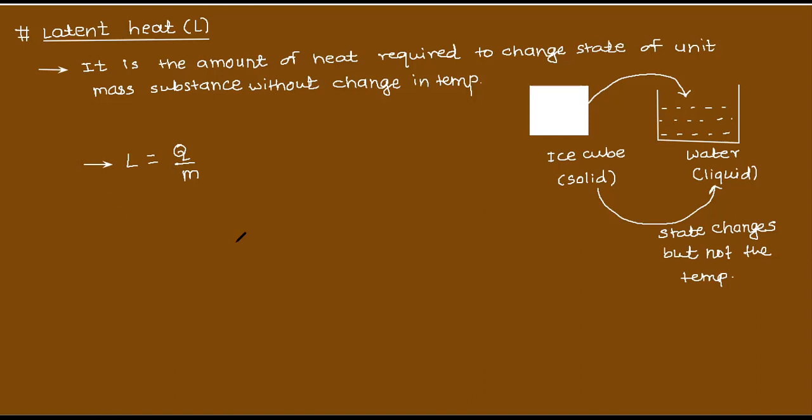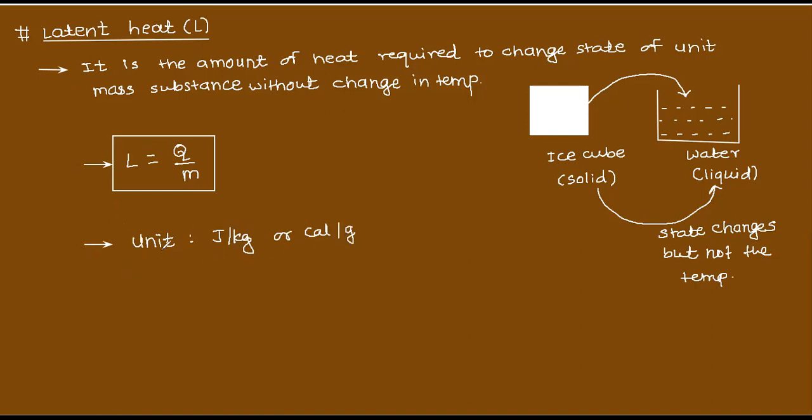L is equal to what? Q by M. This is the formula for latent heat. What is its SI unit? The SI unit is joule per kg, or you can measure it in calorie per gram also. Unit is joule per kg or calorie per gram.